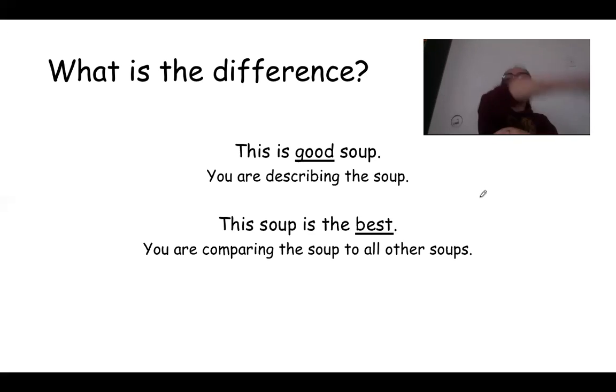It is better than all of the other soups or any soup you have eaten. So when you say, this is the best soup, you're saying not only is it good, is it yummy, it is better than all of the other soup you've ever had. So that's what the difference is. Good is just talking about the soup. It's just describing this soup. But if you say this soup is the best, you are comparing the soup to all of the other soup you have had or the other soup that is there.